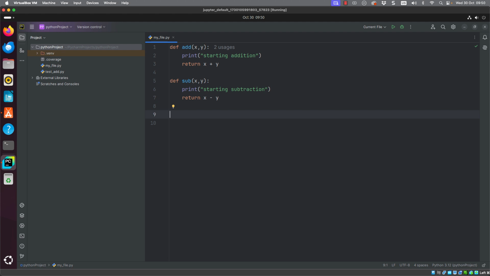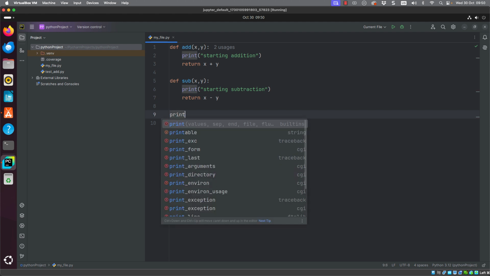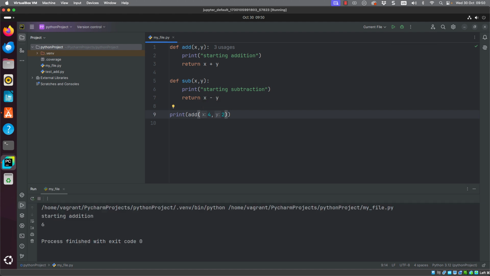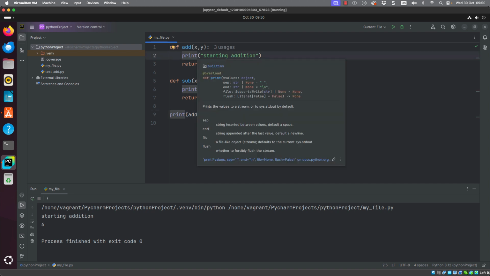Now, so far, we've only seen the functions being defined. However, we can check that everything is working properly by printing maybe the result of our addition. So I can go into the print function and get it to print the result of adding 4 and 2 together. I can execute the code and we can see then that we're getting 6 printing out. So everything is working the way that it should.